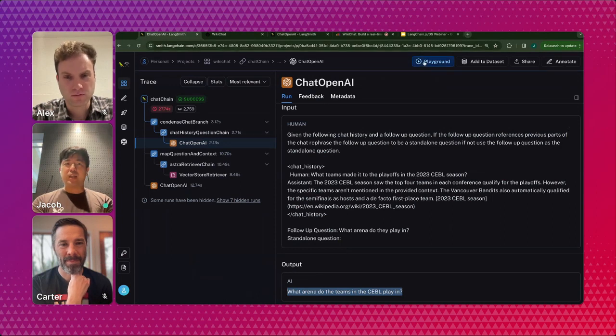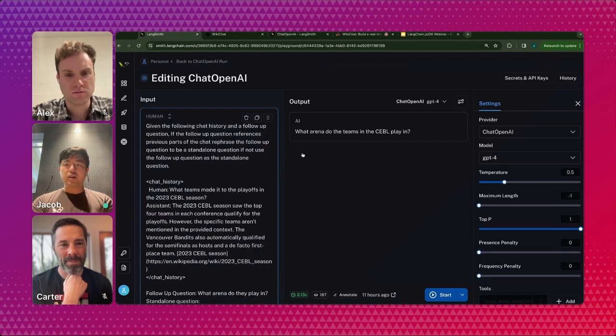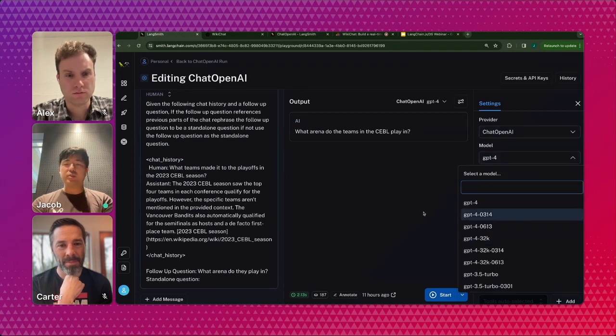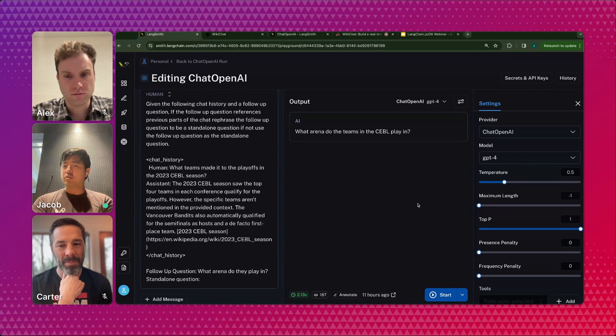So to help debug this, I can actually use LangSmith's playground feature, where if I click it now, it opens the prompt here and the output here, and I can try different models. Maybe it's a GPT-4 versus Turbo issue, or a different temperature, various things here.